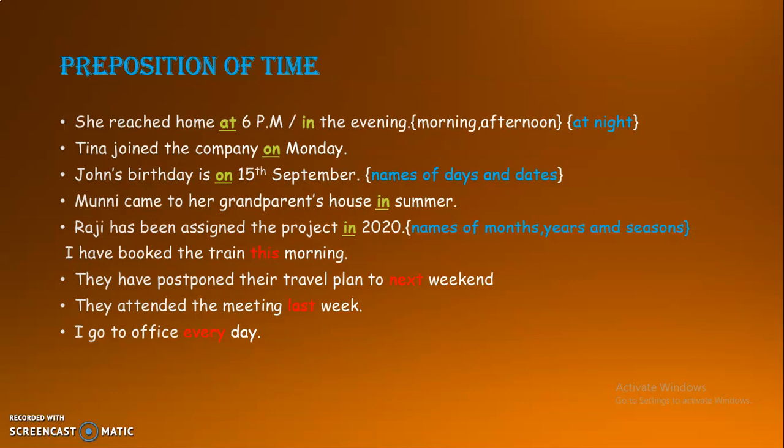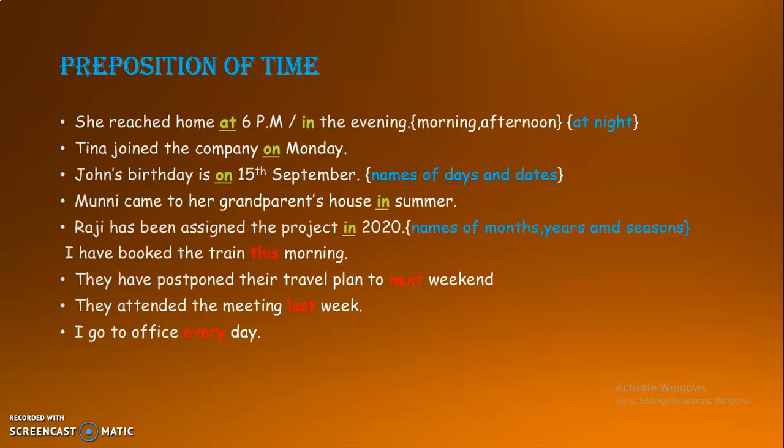It is used to show the relationship between the subject and the other words in the sentence. For example, here evening or morning or afternoon comes under adverbs of time. She reached home in the morning or in the afternoon.